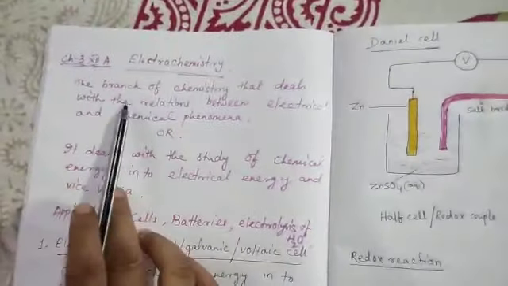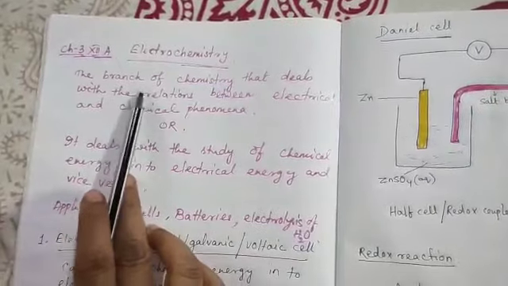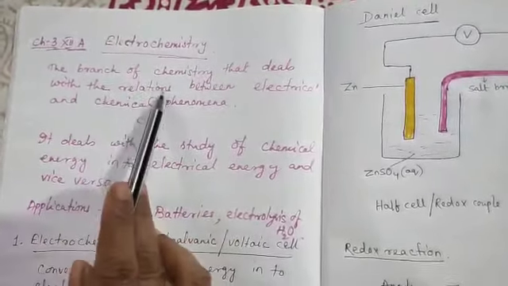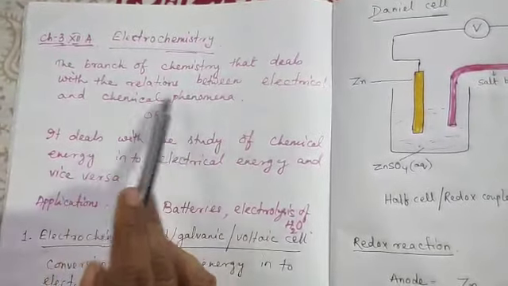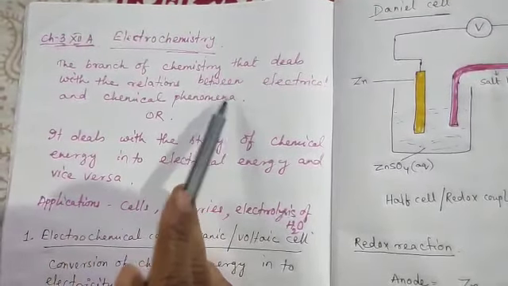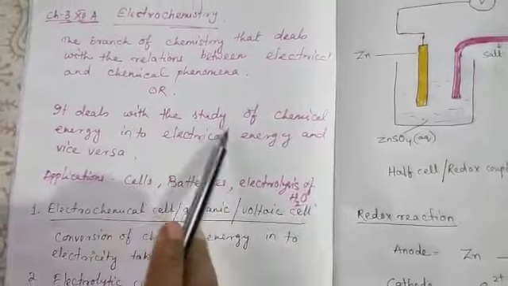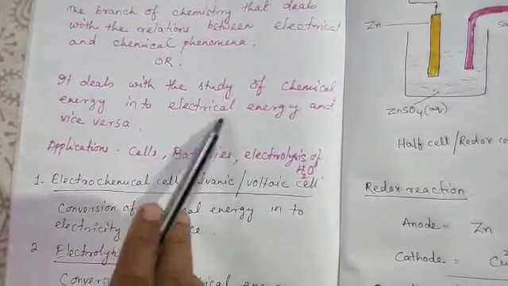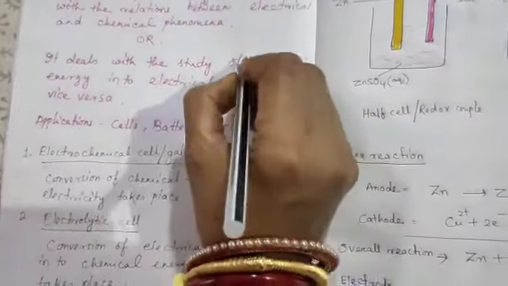Electrochemistry, what is the meaning? The official definition we can say: the branch of chemistry that deals with the relations between electrical and chemical phenomena. Means it deals with the study of conversion of chemical energy into electrical energy and vice versa.